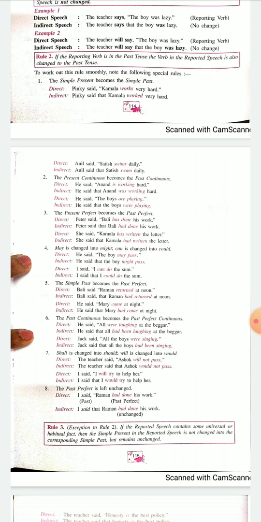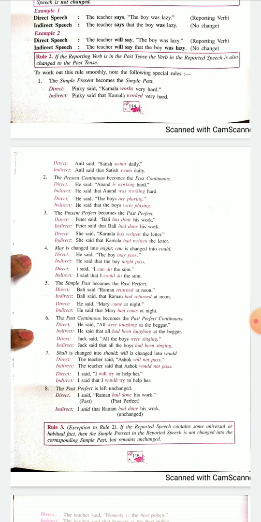But when we go to the fourth example, I said I will not go there. I. Now we don't know if I is a man or a woman, so we will stick to I only. I said that I would not go there. Will has changed to would, but I has remained the same. I hope you have understood what I'm trying to explain here.